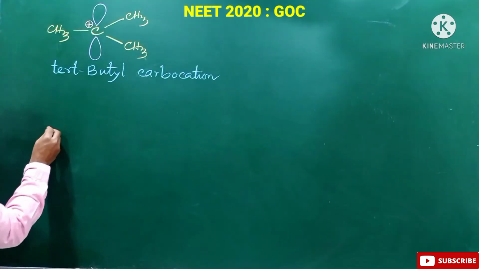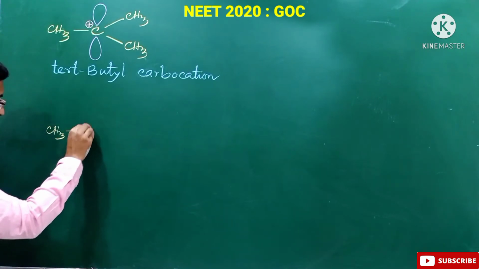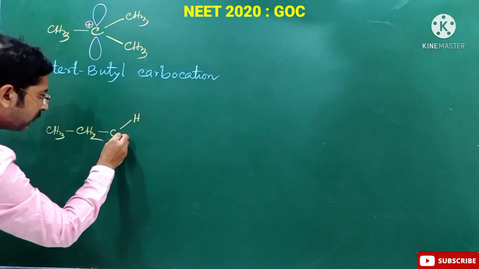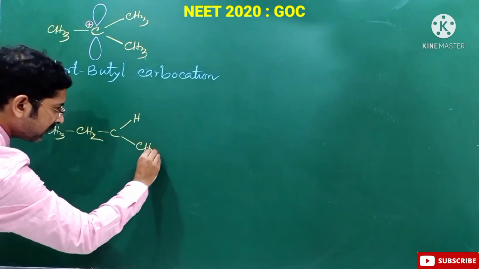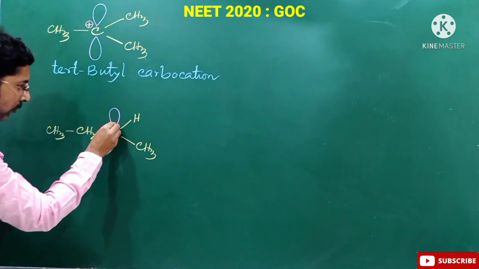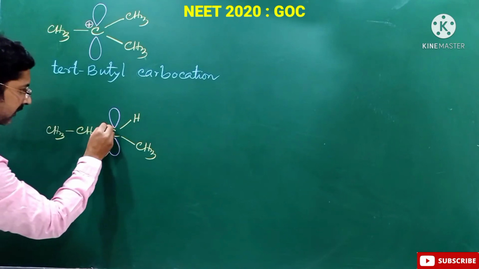And of course this is our secondary butyl carbocation, CH3 CH2, this is carbon, then hydrogen, and this is our CH3. Of course this is the vacant orbital of the carbon, so this carbon is positively charged.